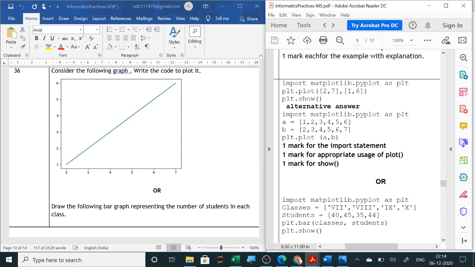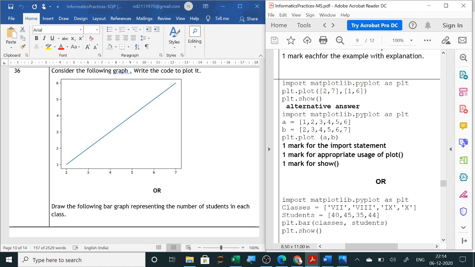So this one is correct, the upper one is correct. Second one you better write here B comma A because 2 to 7 is your x-axis. So first we will write the x-axis, and then at the end you have to write plt.show. This is compulsory. So first line always should be import matplotlib.pyplot as plt. So whenever you are writing the code of matplotlib, question number 36, first line is import matplotlib.pyplot as plt.